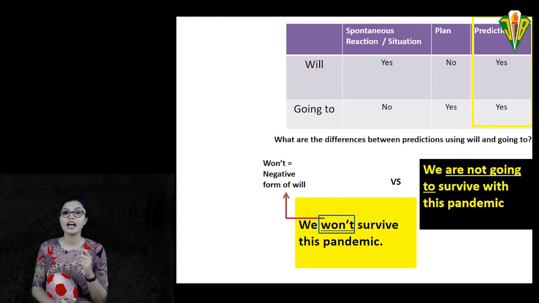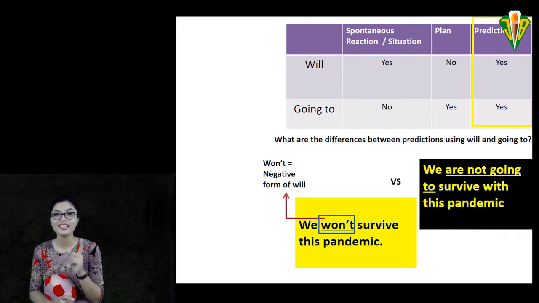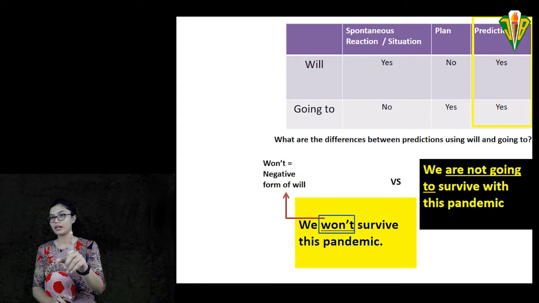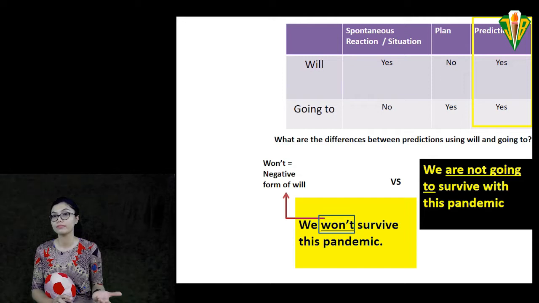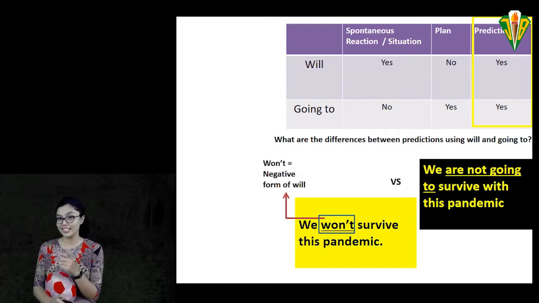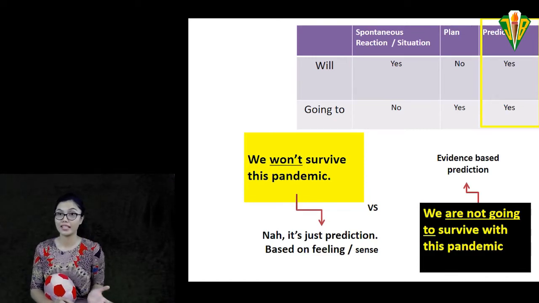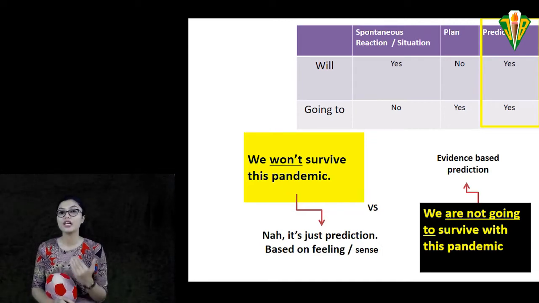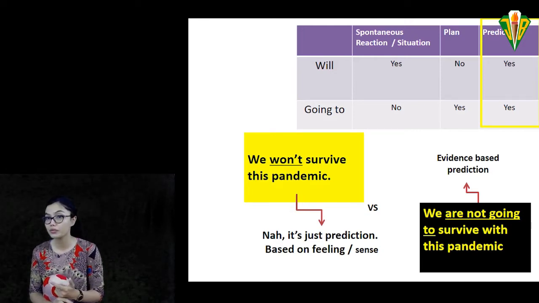And what about prediction then? Wait a minute. Prediction can also be expressed with going to. So it means that going to and will can both be used for expressing prediction. The answer is yes, but let's see the differences. We won't survive this pandemic. That's the first example. The second example, we are not going to survive this pandemic. We use will and are going to.